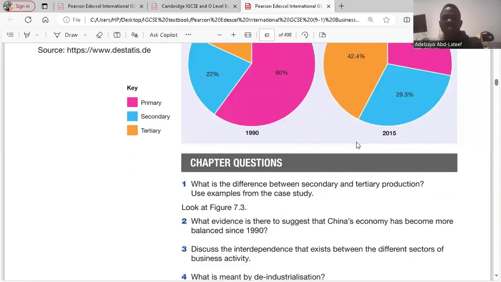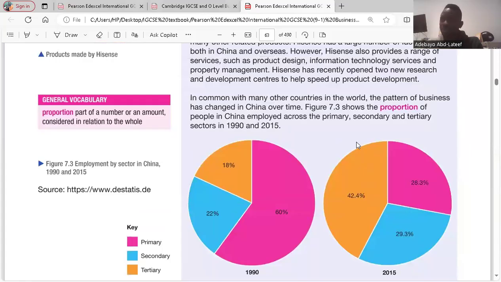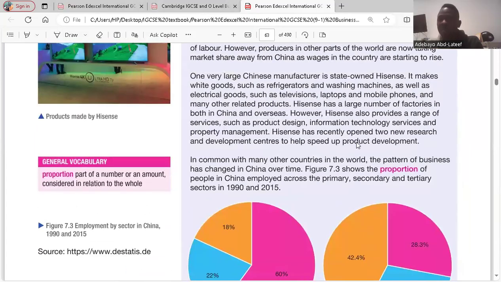The first question says, what is the difference between secondary production and tertiary production? Use the examples from the case study. So the secondary sector involves manufacturing and processing of raw materials into finished goods. So iSense is a manufacturer of white goods, like refrigerators and washing machines. So that means iSense is in the secondary sector. I think it's clear. Yes.